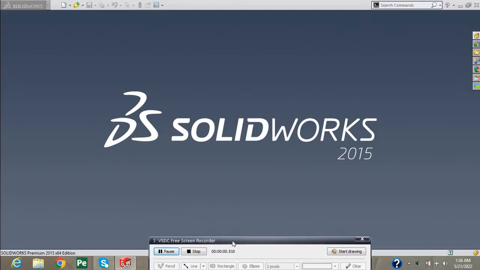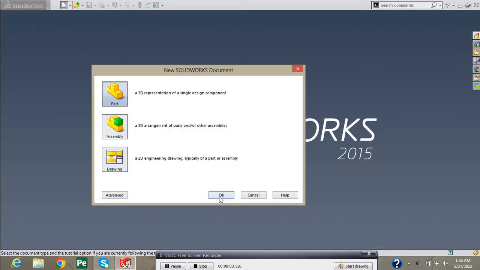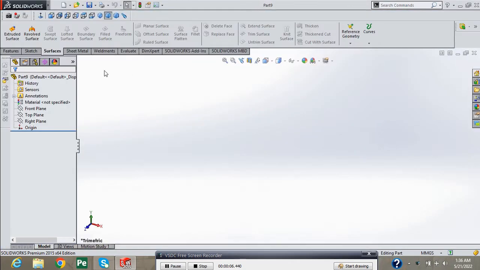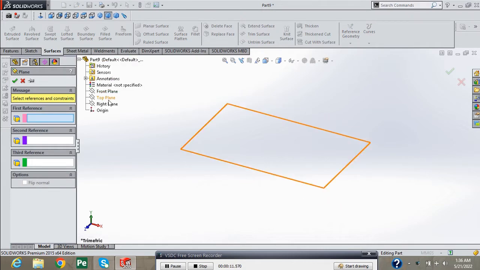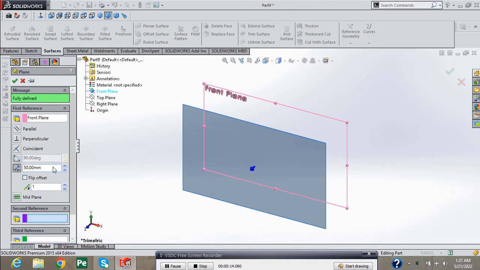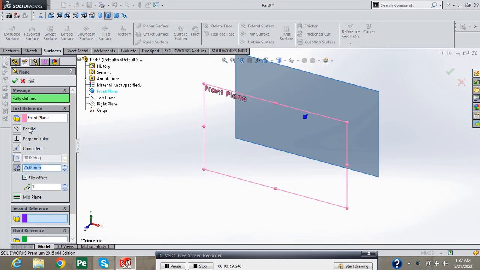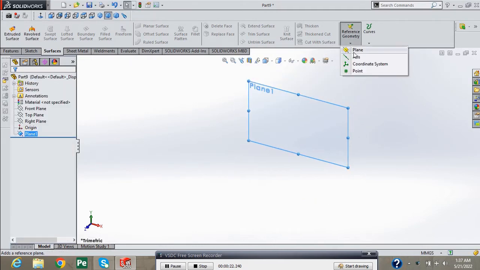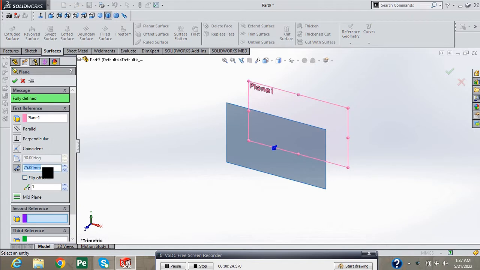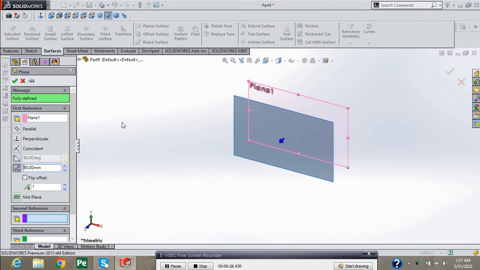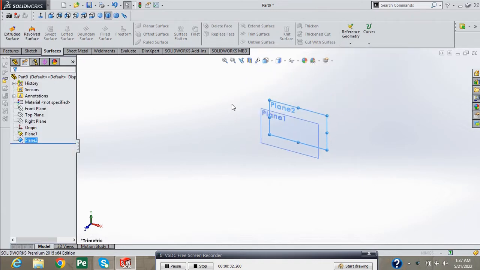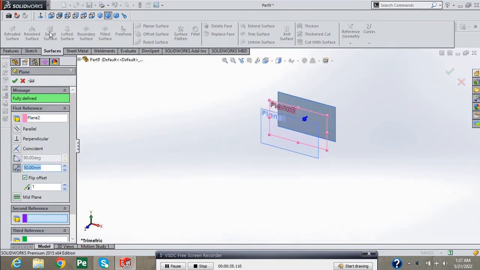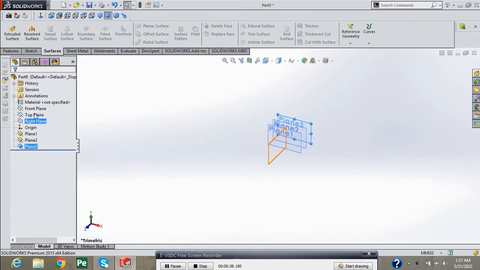Select new file and go into reference geometry. Inside plane, select front plane for reference. Provide 75 mm dimension. Flip offside and press green check. Again go into reference geometry, insert plane, provide 50 mm dimension, flip offside, press green check. Again insert plane, flip offside and press green check.